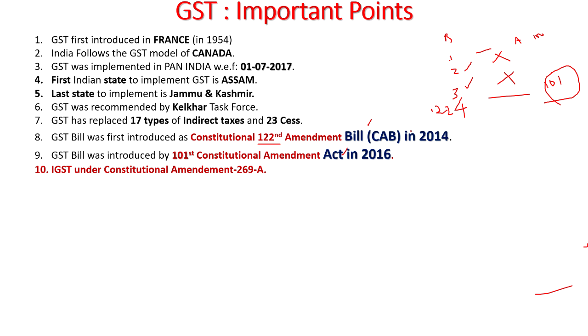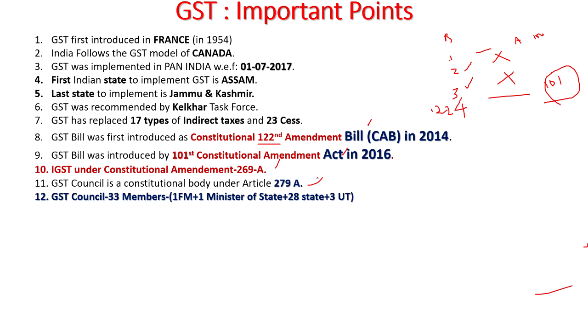This also you may have to remember. And GST Council is a constitutional body under Article 279A. 269 is IGST and 279 is GST Council. And GST Council has 33 members, including the first one, the finance minister from the union government, and the second, the minister of state from the union government, and 28 state finance ministers and 3 union territories.